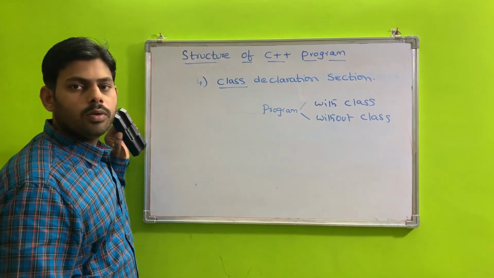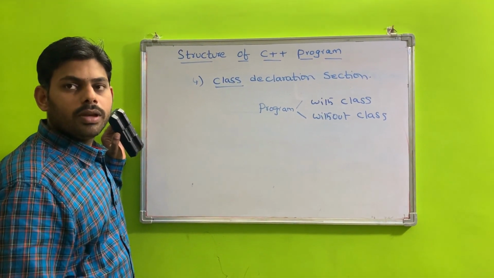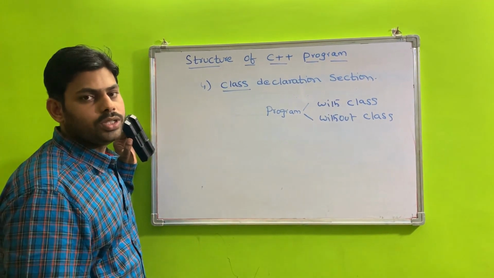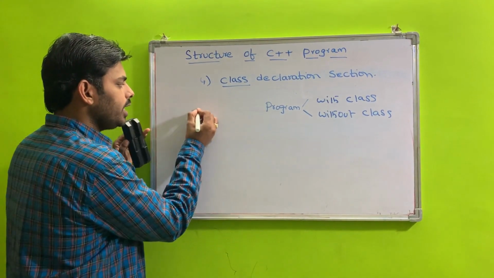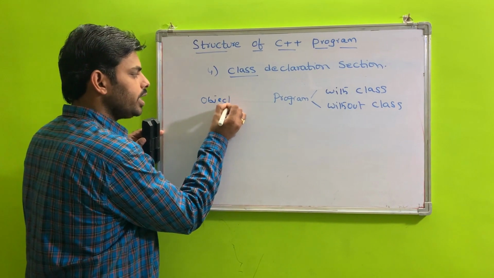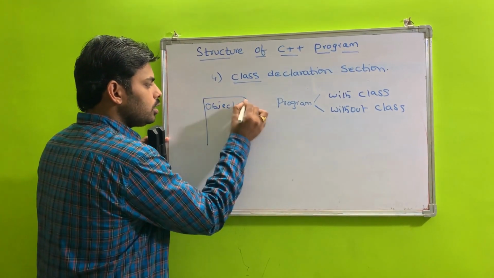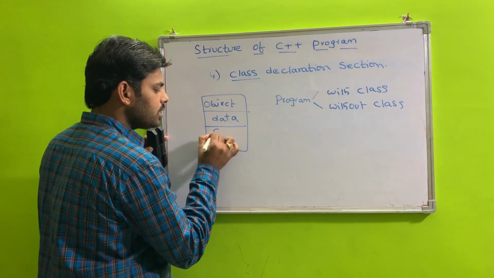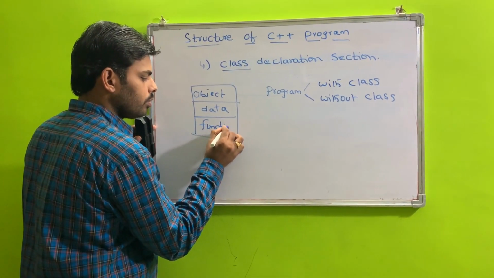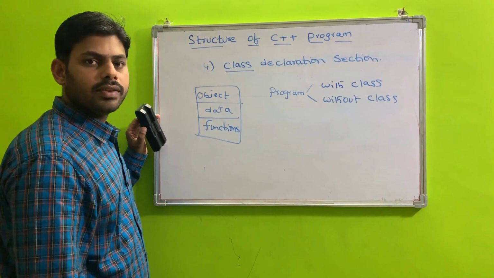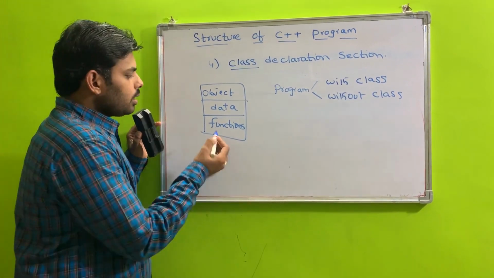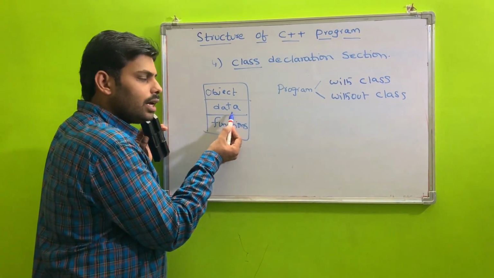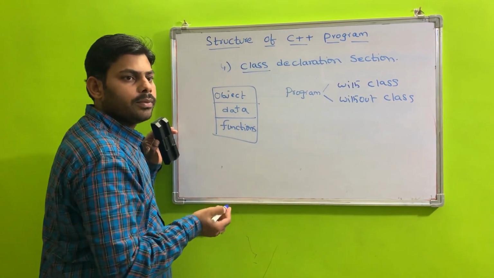In object-oriented programming, the entire problem can be divided into smaller entities called objects. Each object contains two properties: data and functions. The functions can access only the data within that particular object.